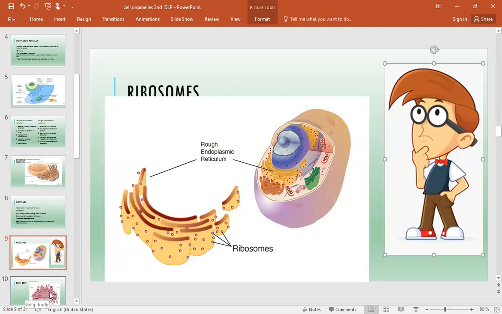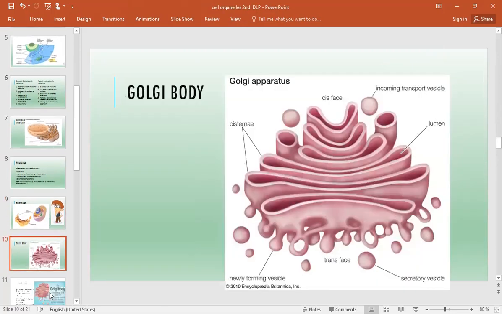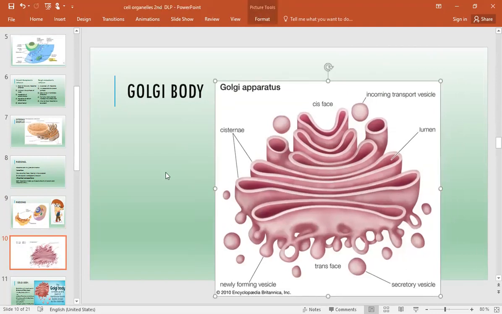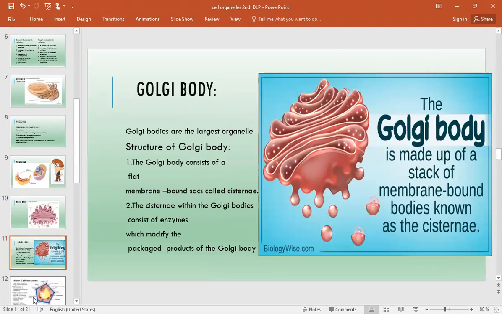And then comes the largest body, known as the Golgi body. It is also called the Golgi apparatus. Yes, now you can see what a huge body it is. It was discovered by Camillo Golgi, and due to its large size, it was easier to observe. It is important. Why is it important? First, let's see the structure.